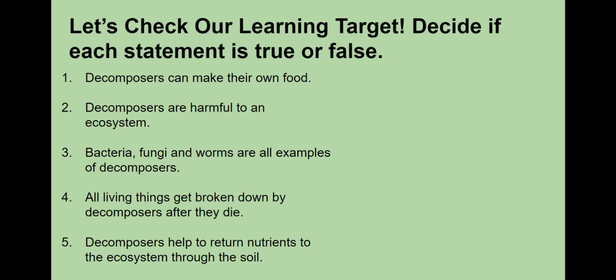Number 2. Decomposers are harmful to an ecosystem. Number 2 is false. Decomposers are needed in an ecosystem to help return nutrients to the soil. Number 3. Bacteria, fungi, and worms are all examples of decomposers. Number 3 is true.